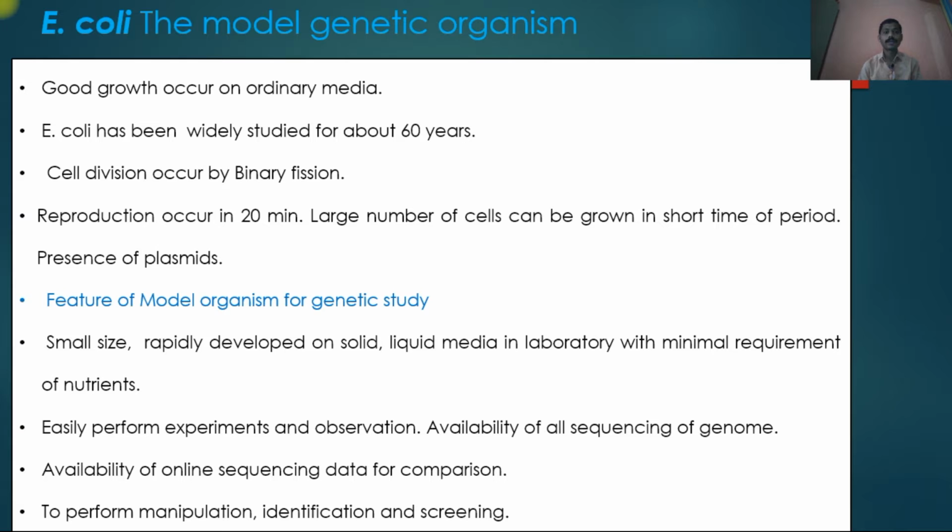A plasmid is a covalently closed, circular, autonomously replicating extrachromosomal DNA present in E. coli. Mostly in E. coli, the F plasmid is present, which is used for the production of conjugation pili, and they transfer the plasmid from one cell into another cell.